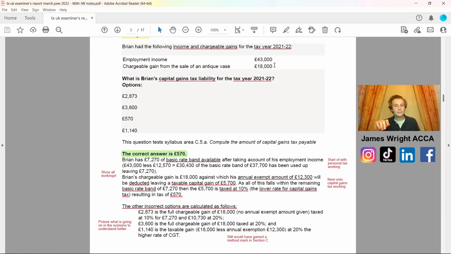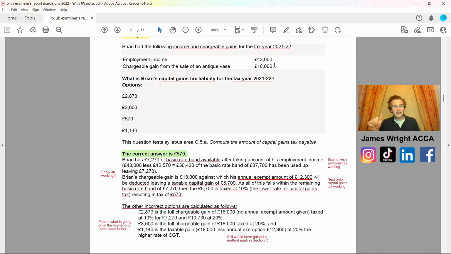The taxable capital gain is £5,700, and as all of this falls within the remaining basic rate band of £7,270, the £5,700 is taxed at 10%, the lower rate of capital gains tax, resulting in £570. That's because they're a basic rate taxpayer, they only pay tax at 10%, not the higher rate.